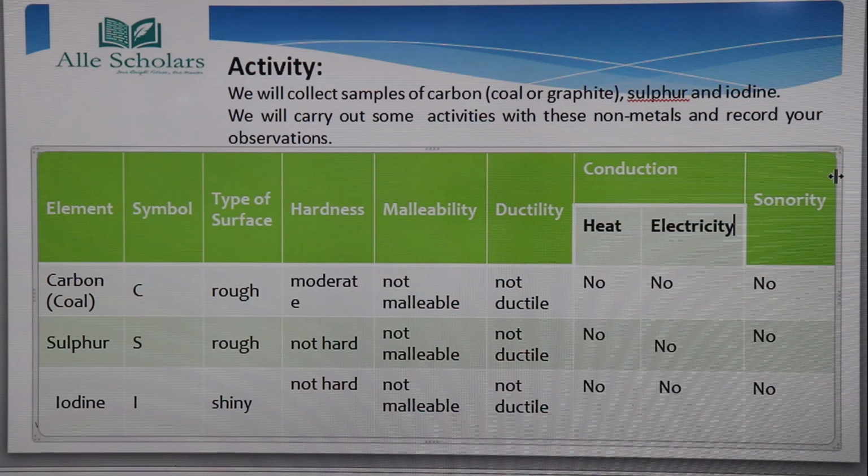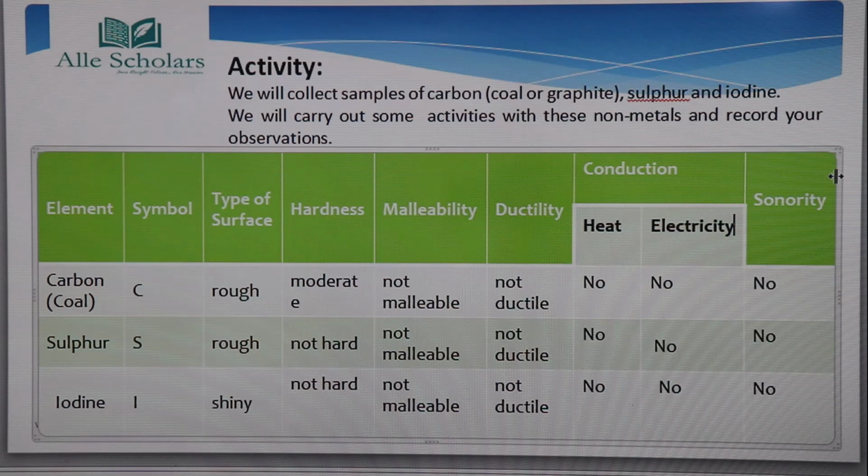Now we will see the difference between metal and non-metal. Metal has a shiny surface, whereas non-metals have rough surfaces. We are talking about this in general, not taking the exceptions here.